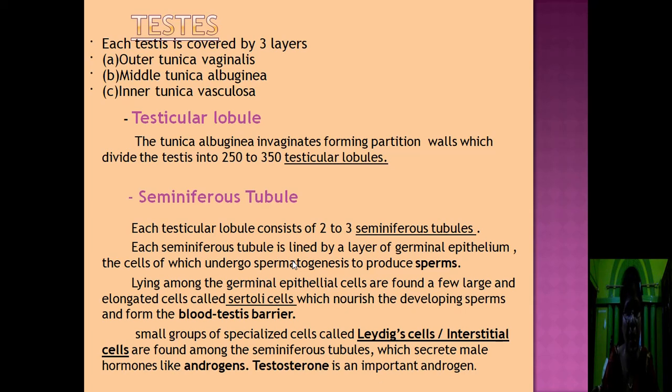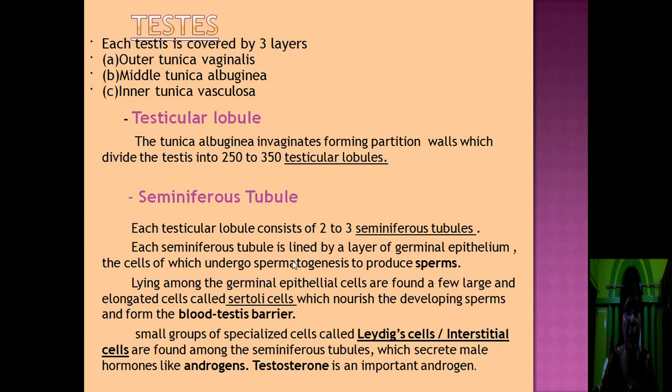Lying among the germinal epithelial cells are found a few large and elongated cells. These are called Sertoli cells. This is the characteristic feature of the mammalian testis. The Sertoli cells nourish the developing sperms and form the blood-testis barrier. They also form the blood-testis barrier, meaning they do not allow the blood to enter into the testis. So this is known as the blood-testis barrier.